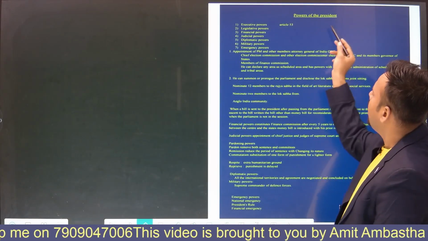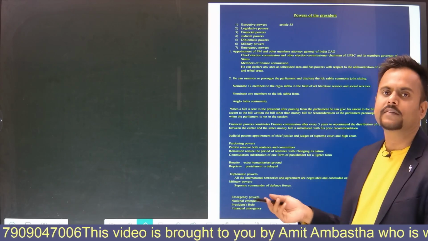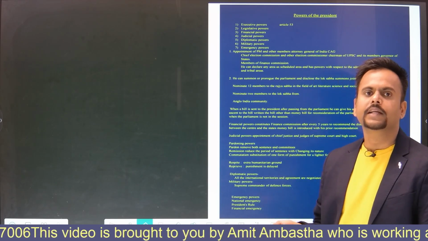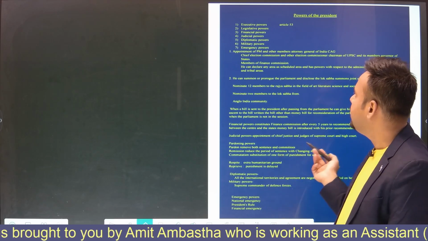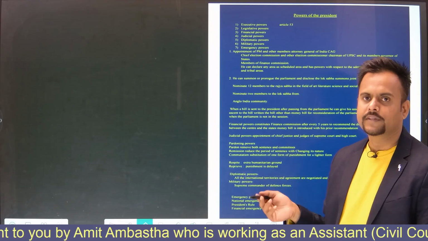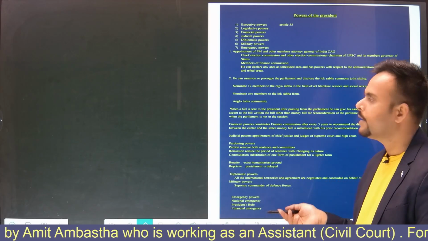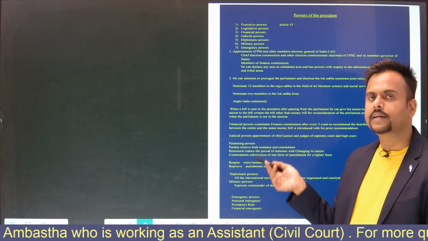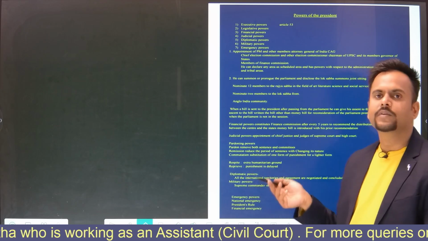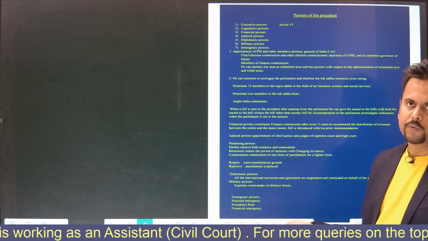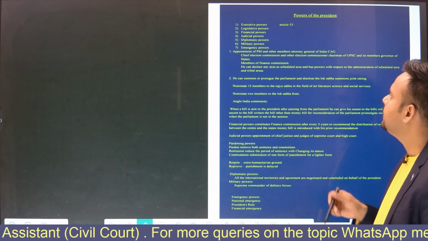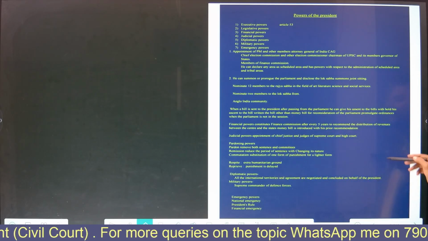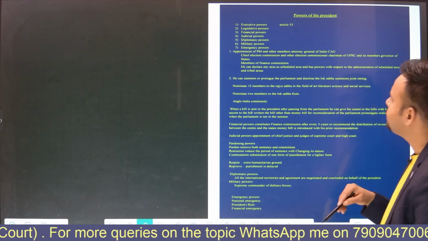See, now powers of the president. See friends, since the president is already at the top of the constitution, he enjoys several powers associated with him. Some of the powers are the executive power, the legislative power, the financial power, the judicial power, pardoning power also inside the judicial power, the diplomatic power, the military power, and the emergency powers. So we'll talk about each of them one by one.